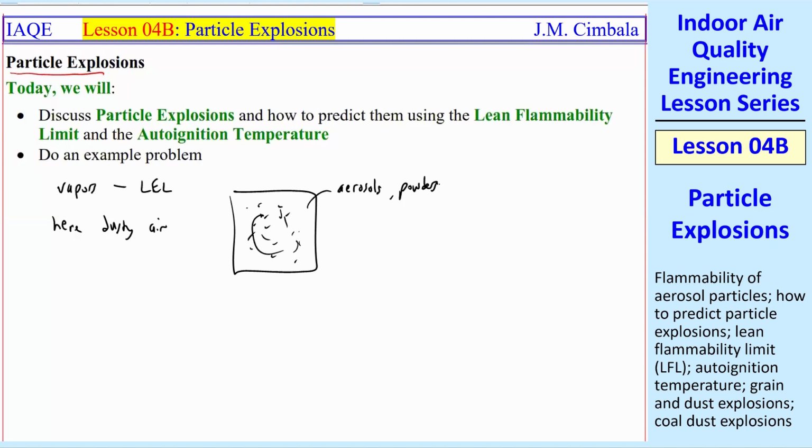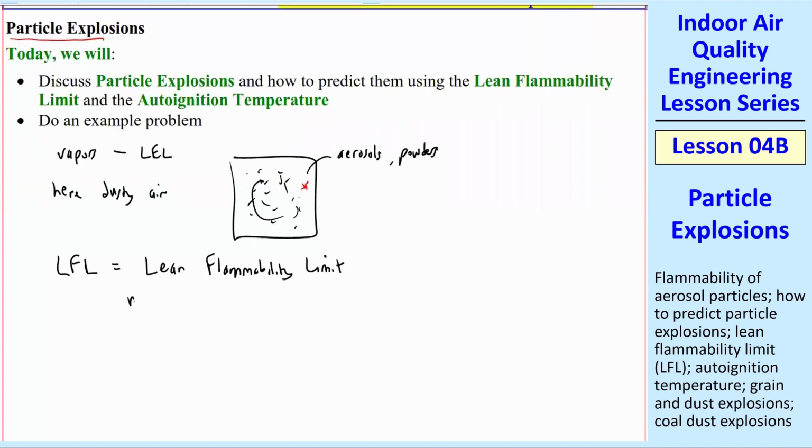And if you have a high enough concentration, just like with the gases, if there's a spark, then you can get an explosion. We'll define something here that we call LFL. Really the same kind of idea as LEL, but this is for particles or dusty air. It's called the lean, not lower, but lean flammability limit, which is the minimum concentration at which it can explode if there's a spark.